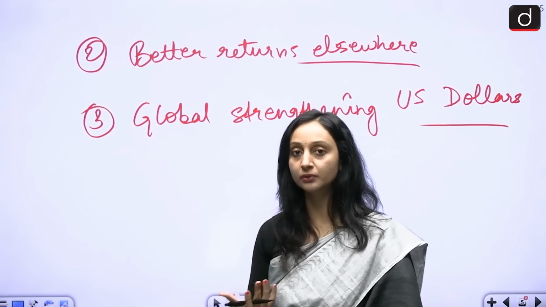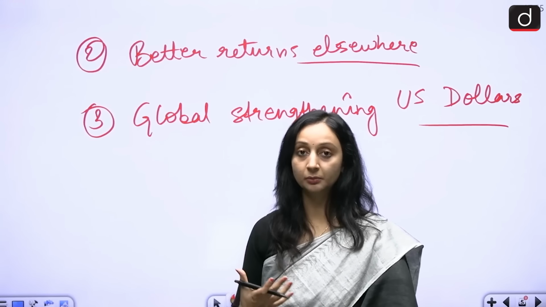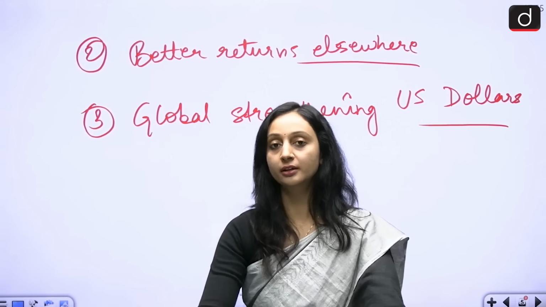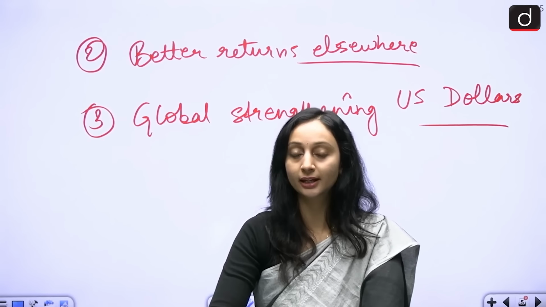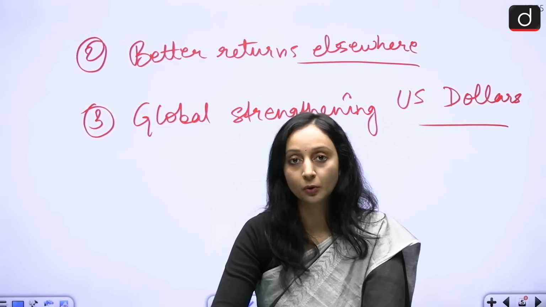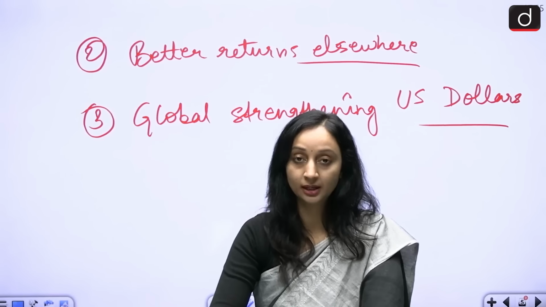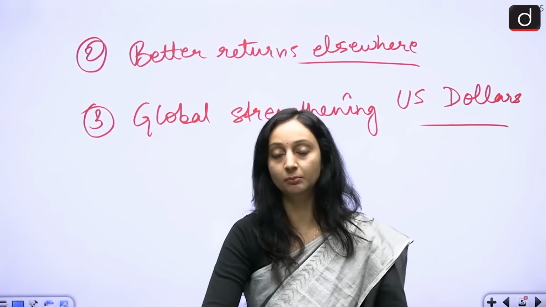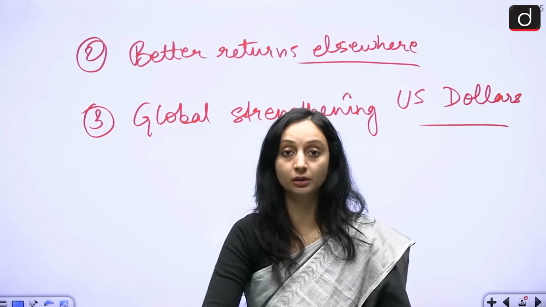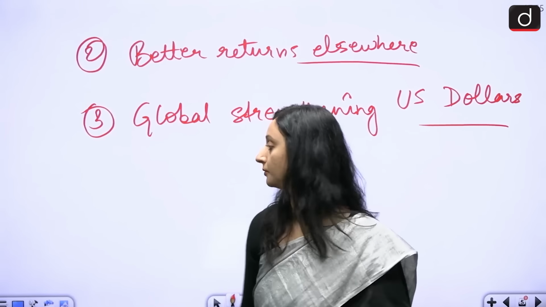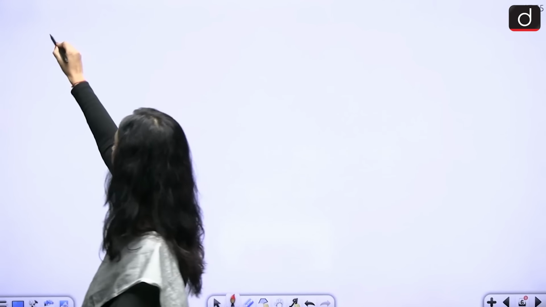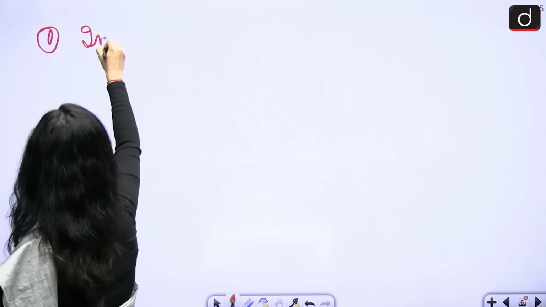So there are a lot of reasons behind this depreciation that we just discussed. And because this is a record depreciation, because the rupee has hit its record low, there are going to be severe implications on the entire economy, like implications on the government, implications on the companies, implications on the households also. So if we talk about the implications over here, what is going to happen in the economy? Let me start with imports.